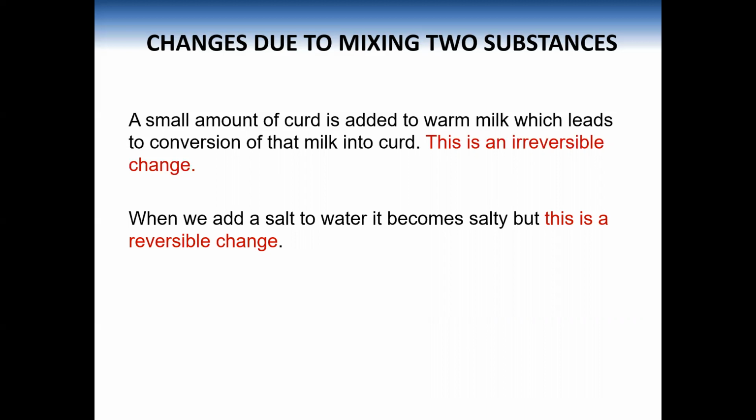When we add salt into water, then that water becomes salty, and this is the example of reversible change. How? You have already studied evaporation in chapter 5. On evaporating, what will happen? Water will convert into water vapor and salt will be left behind. And you can easily take out that salt. That is why this is the example of reversible change.